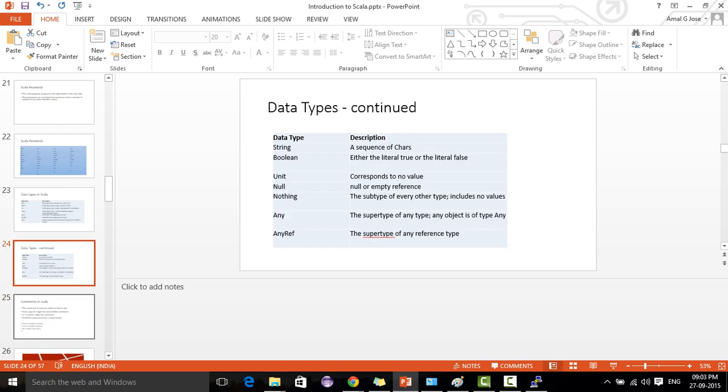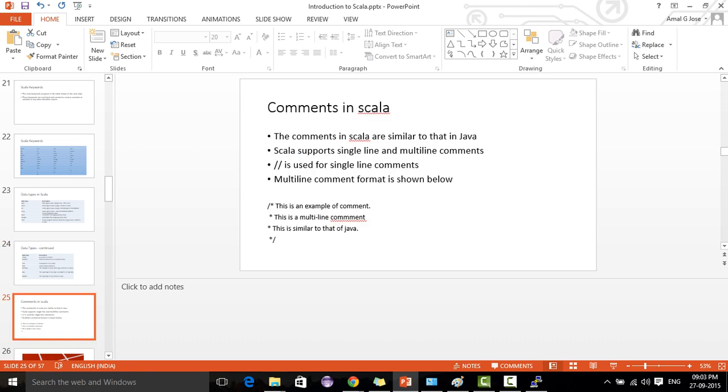So another remaining type is string, a sequence of chars, like ABC. If you want to store something like ABC or hello, you can store it in a string. Boolean has values of either true or false. Unit actually corresponds to no value. Null is for an empty reference, nothing, any ref. These are the other data types in Scala.